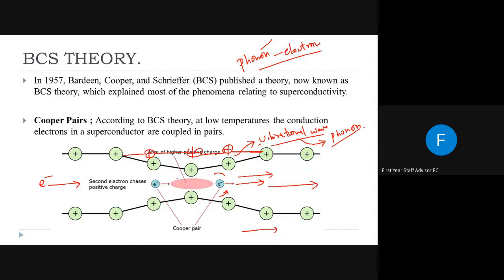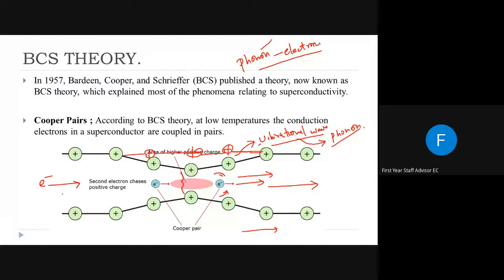What happens? Due to the movement of the first electron, a positive charge cloud is formed around this electron. This is due to the lattice distortion.